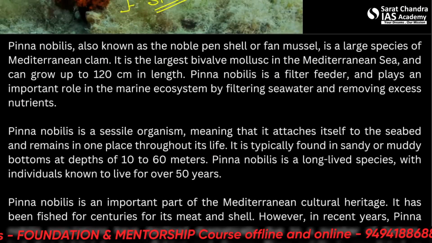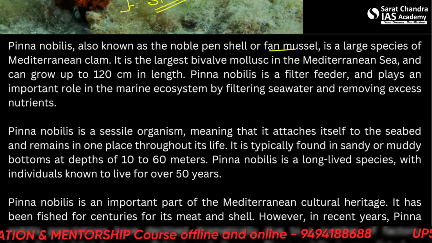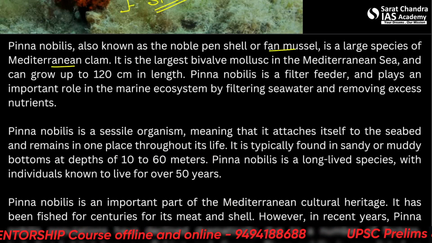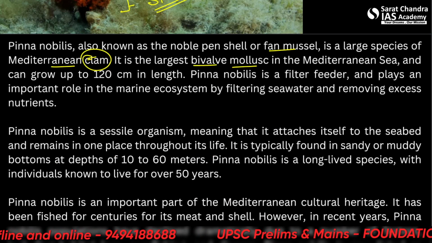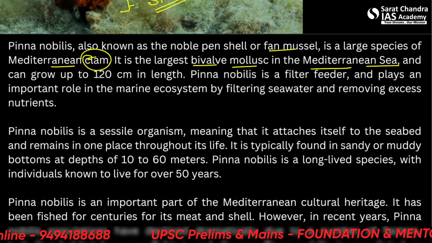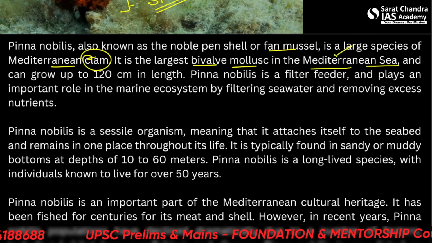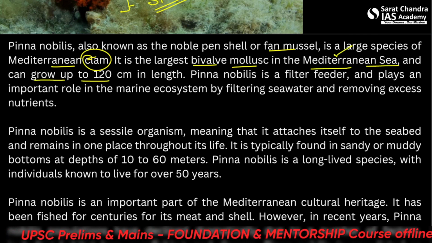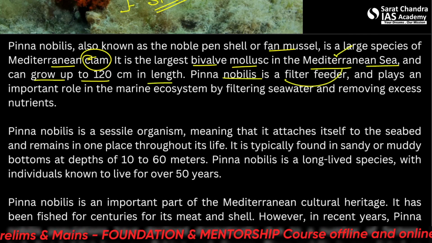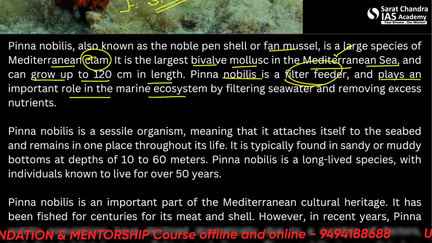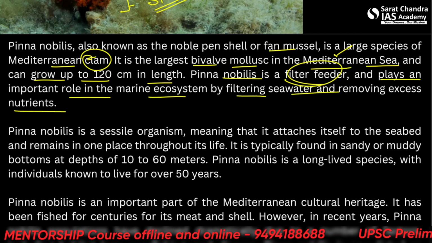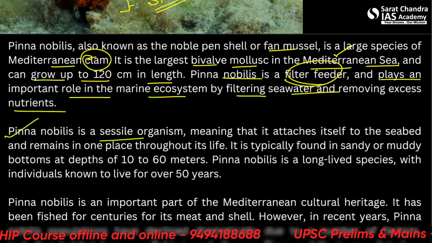Pinna nobilis, also known as the noble pen shell or fan mussel, is a large species of Mediterranean clam. So it comes into the animal kingdom. It's the largest bivalve mollusk in the Mediterranean Sea. It's found in the Mediterranean Sea and can grow up to 120 centimeters in length. Pinna nobilis is a filter feeder and plays an important role in the marine ecosystem by filtering seawater and removing excess nutrients. Pinna nobilis again is a sessile organism.